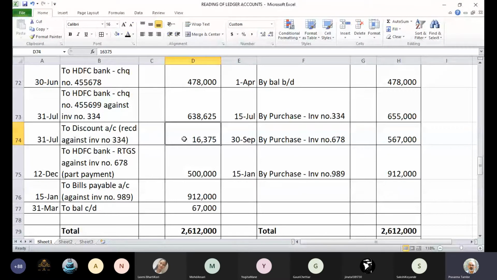See, your discount is calculated as a percentage of your invoice price, not the amount received. That 2.56 you must have got, possibly you have calculated on 6,38,625. Is that right? That's how you calculated 2.56%. Yes, sir.